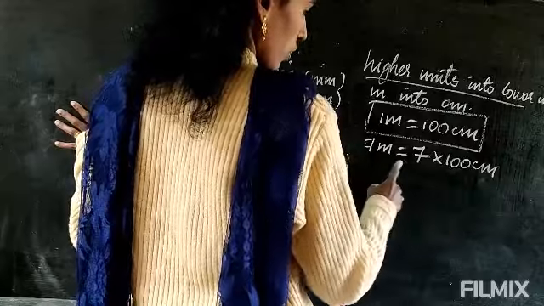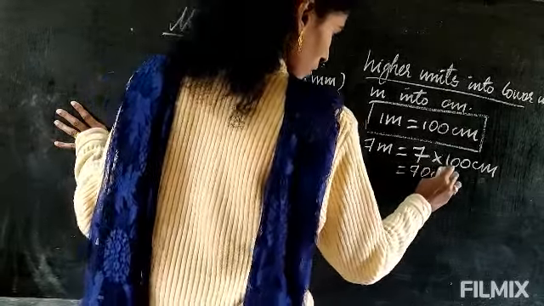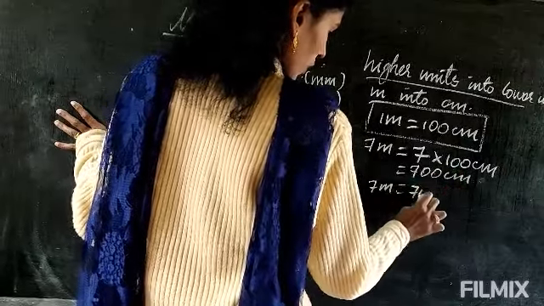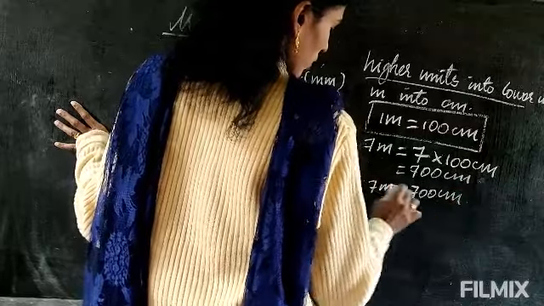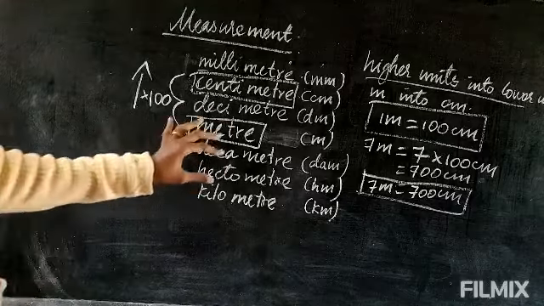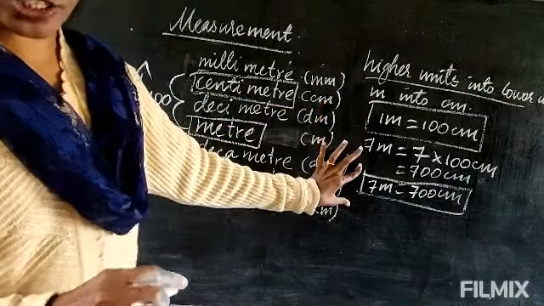So 7 into 100, 700 centimeter. 7 meter equal to 700 centimeter. This is the formula, this is the answer. Okay, this is the way how to write.